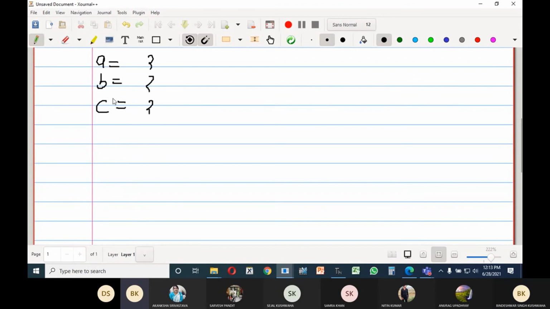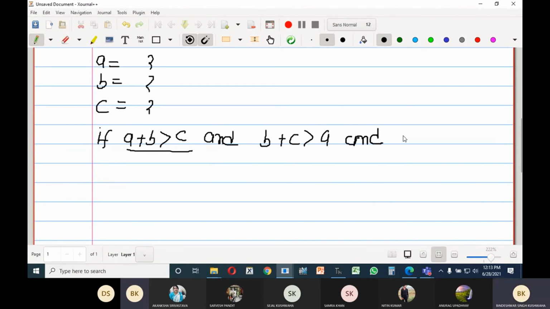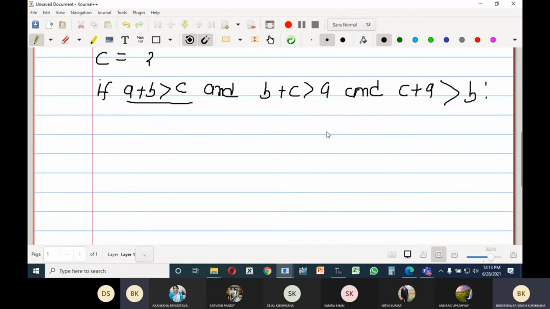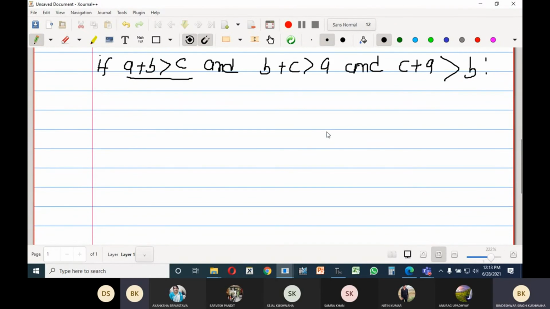Now, I check if A plus B must be greater than C, and this must be true, and B plus C must be greater than A, and C plus A must be greater than B. So all three conditions must be satisfied.